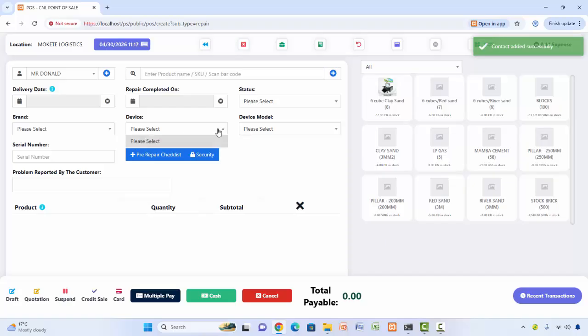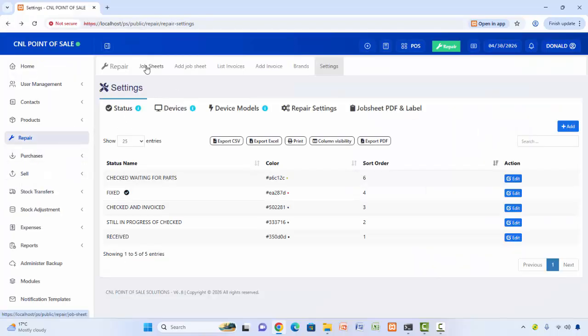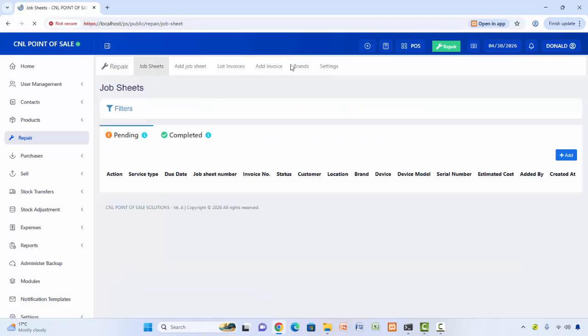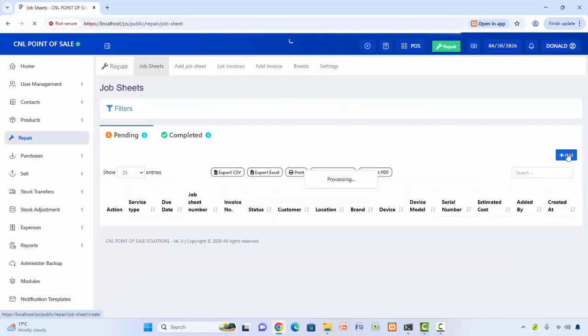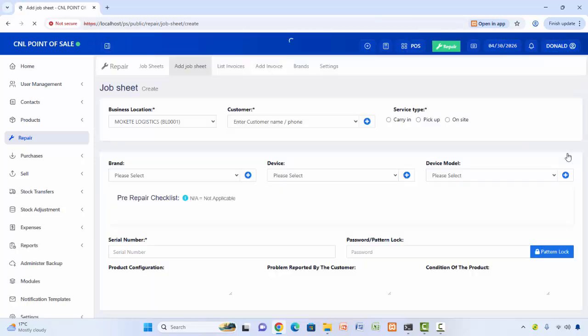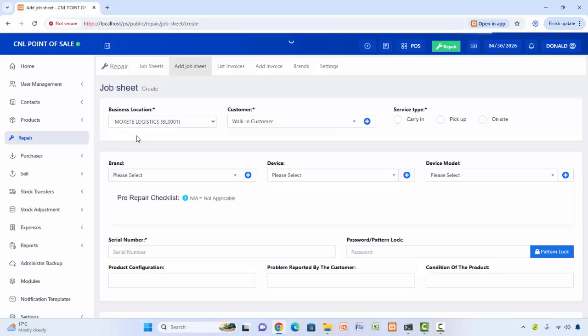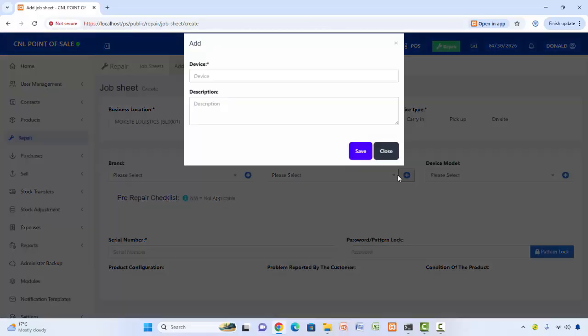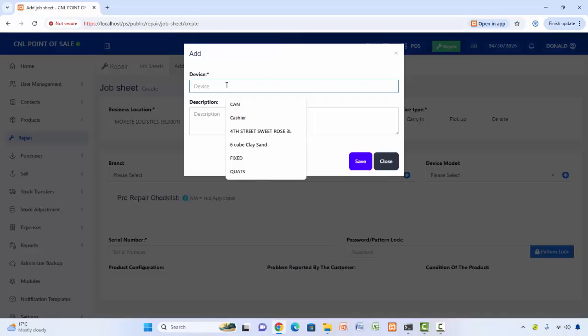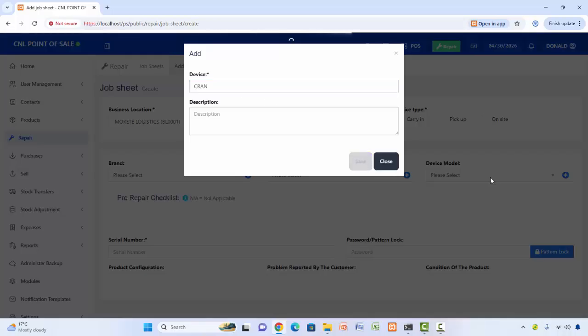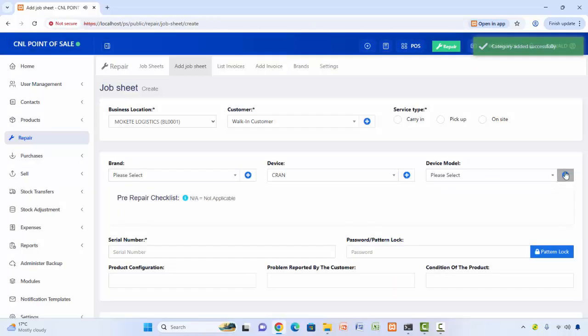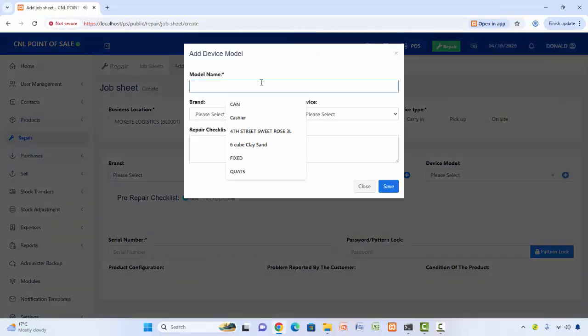Mr. Donald brings a device, and here we can't add a device, so we have to come to the job sheet here and add a job sheet. We are creating a job sheet. It's Moketo Logistic, and here on the device, probably Mr. Jones will bring a crane, and we save. We can write the model number of the crane here, model number J587, then we save.